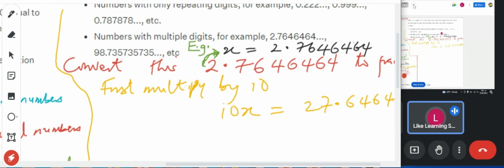We first multiply by 10. So remember, x is equal to 2.7646464 and so on, recurring, so that we can move the decimal forward to the first recurring digit.